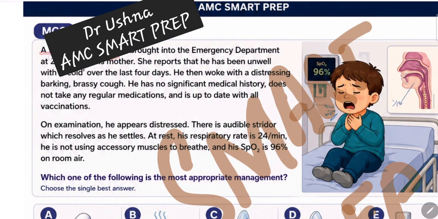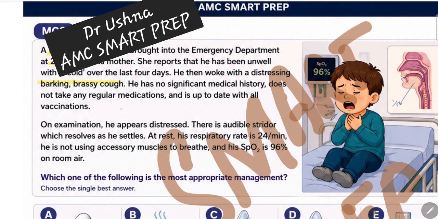A 3-year-old boy. Age is very important, 6 months to 6 years is the predisposing age. He is brought to the emergency department at 2 a.m. So nighttime. Nighttime is alarming time. She reports that he has been unwell with a cold. Trigger factor is there. Over the last 4 days, he has had a distressing barking brassy cough. So this is a very important clue. Night symptom is there, barking cough is there, and a young child is there, a 3-year-old child.